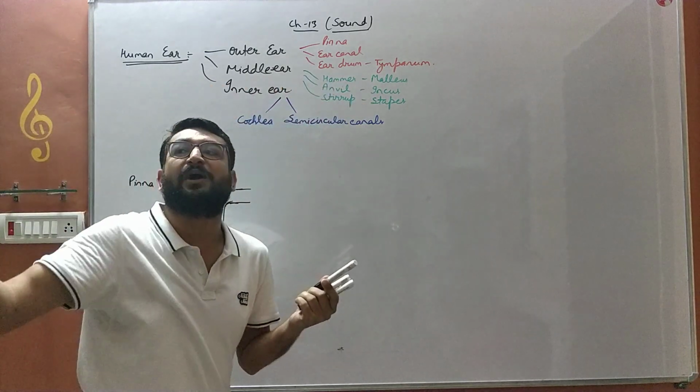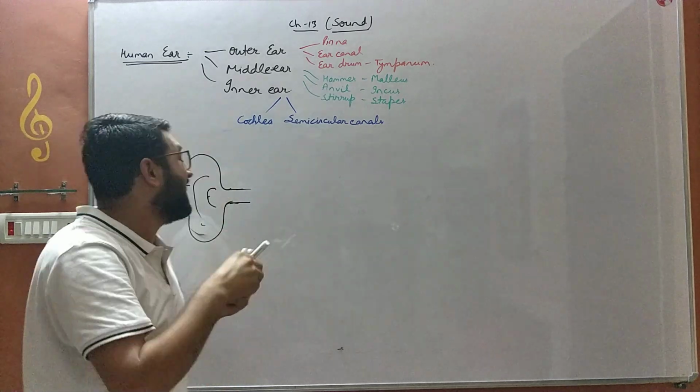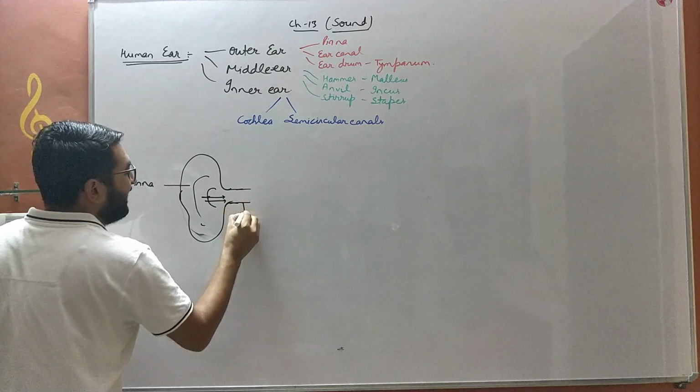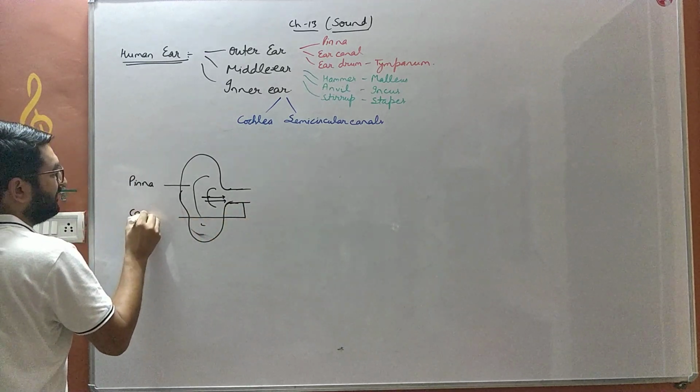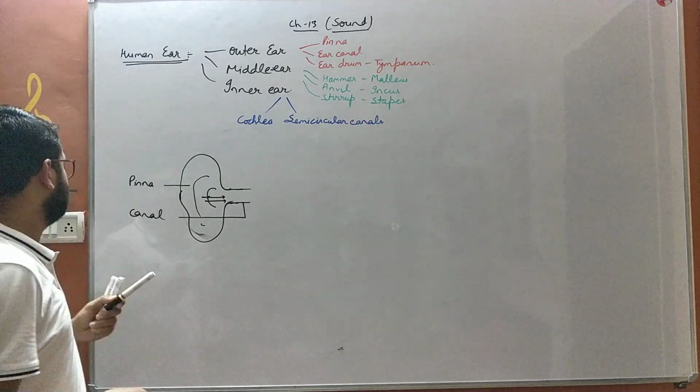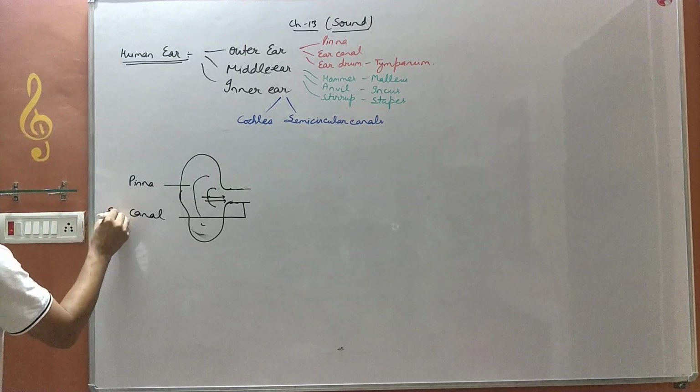The pinna collects the sound waves from the surroundings, and those sound waves are concentrated towards a canal, a duct, a pipe-like structure which is known as the ear canal.